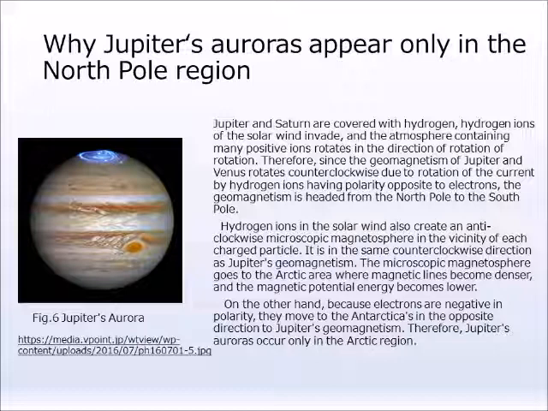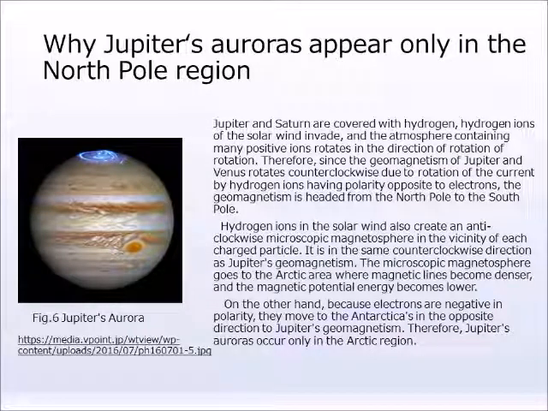Therefore, since the geomagnetism of Jupiter rotates counterclockwise due to rotation of the current by hydrogen ions having polarity opposite to electrons, the geomagnetism is headed from the North Pole to the South Pole. Hydrogen ions in the solar wind also create an anti-clockwise microscopic magnetosphere in the vicinity of each charged particle. It is in the same counterclockwise direction as Jupiter's geomagnetism.